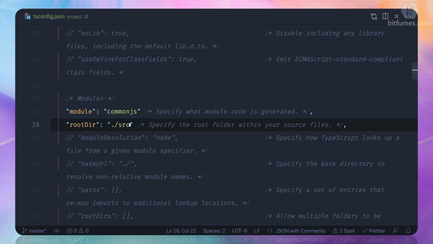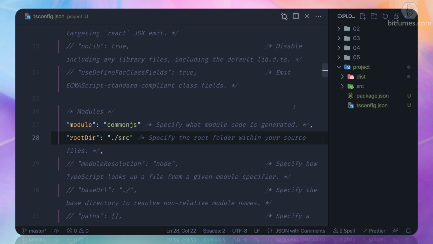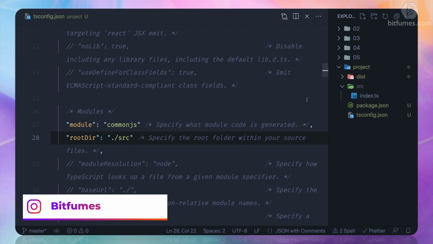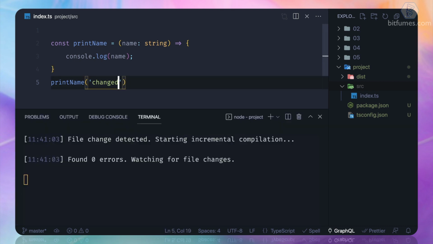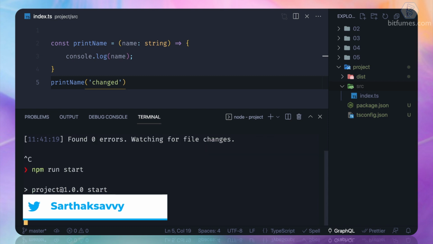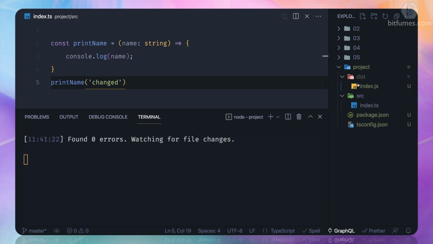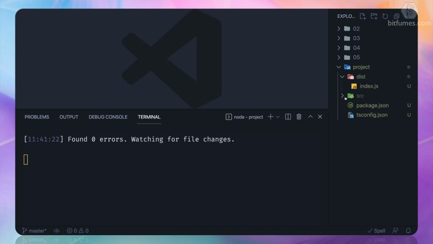And this is very useful because the TypeScript compiler now knows that the project starts from src index.ts. So now it's going to work absolutely fine. Once again, if I run npm start, it's going to work as it is. So this is how we get started with the structure of the project using npm for our TypeScript files.